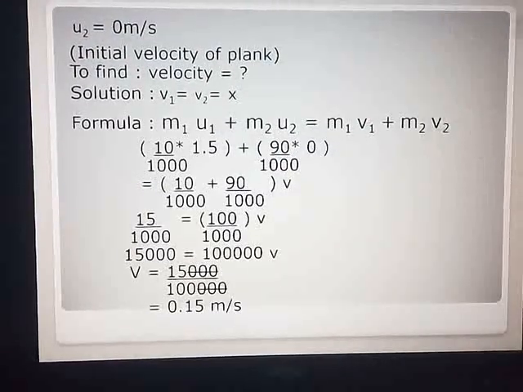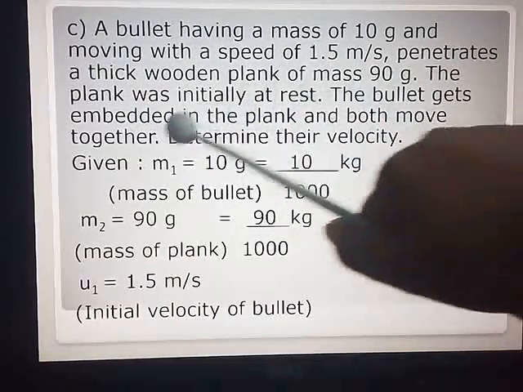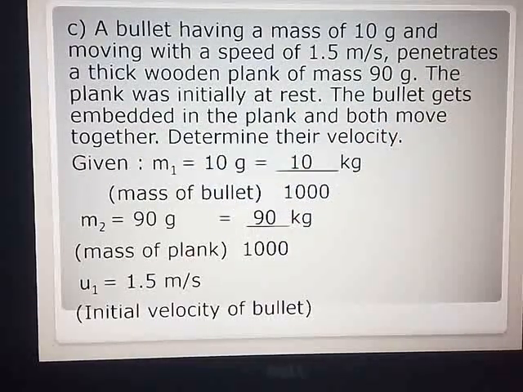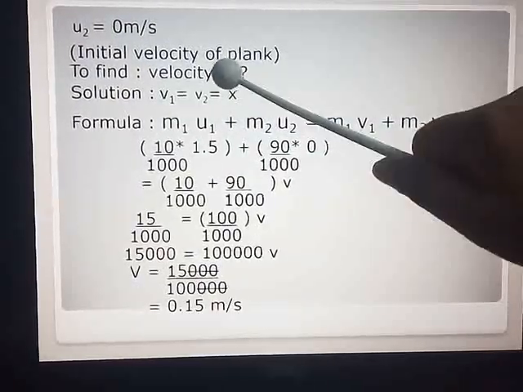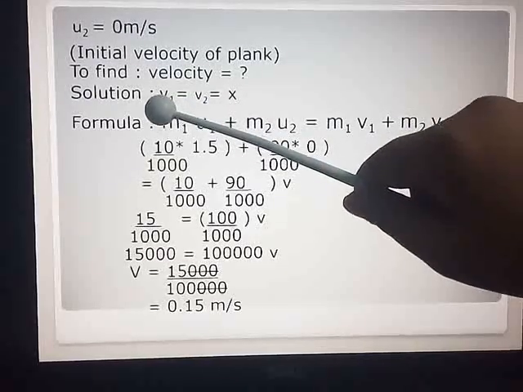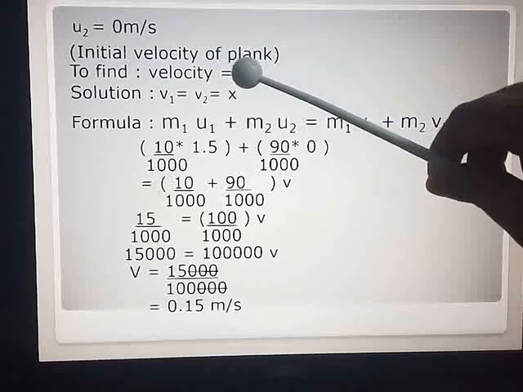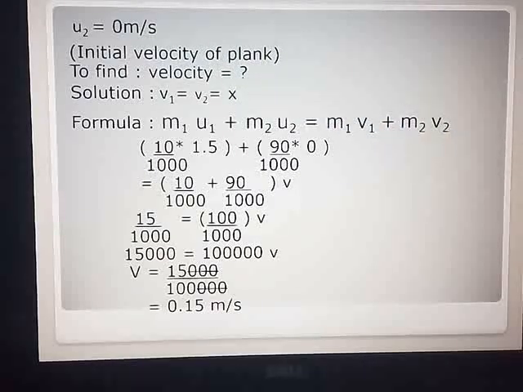What you have to find? Velocity. Now as I have told you, the bullet gets embedded in the plank and both move together. Determine their velocity. When both are moving together, their velocity will be the same. So velocity for the first object, that is bullet V1, is equal to V2, that we will take as any alphabet. We usually take X when you have to find out. Or if you want you can just write it as V. V1 is equal to V2, that is equal to X, or small v, because it is common now.